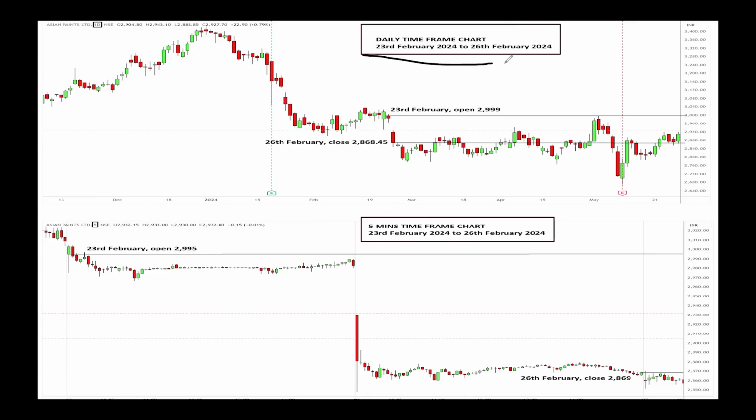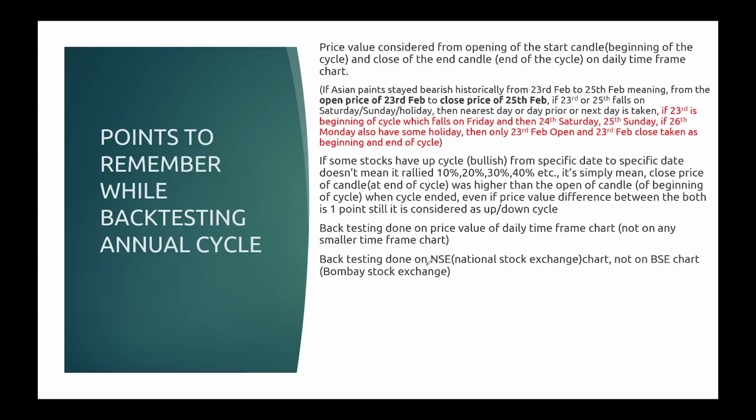When you do the back testing, do the back testing on the daily time frame chart, not on the 5 minutes time frame or any smaller time frame. Next one, back testing done on NSE chart, not on BSE chart. I've done all my back testing on the NSE chart. I prefer the NSE chart because the NSE chart has better liquidity.